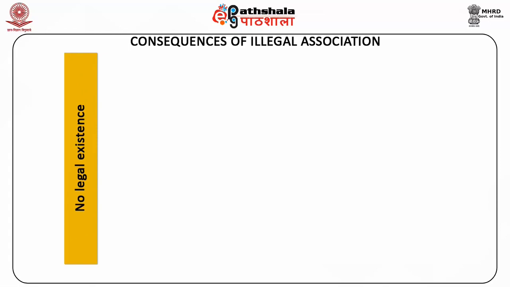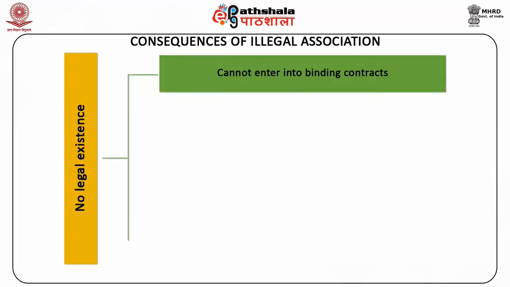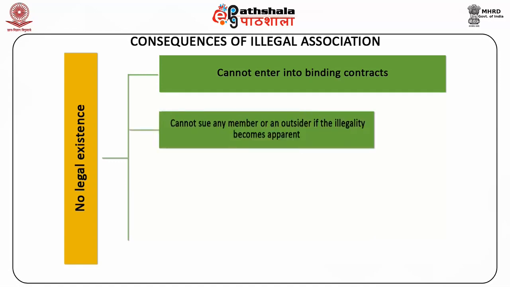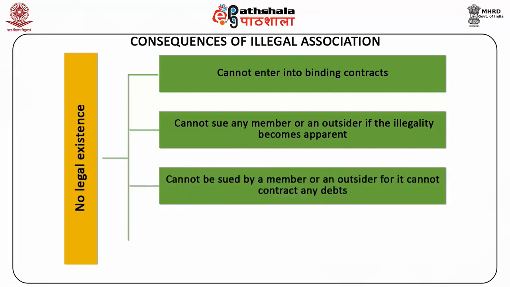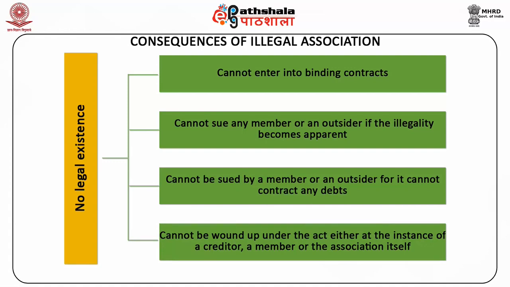The consequence of the illegality of the association partnership is that its members have no remedy against each other for contribution or apportionment in respect of partnership dealings and transactions. An illegal association (a) cannot enter into binding contracts, (b) cannot sue any member or any outsider if the illegality becomes apparent, (c) cannot be sued by a member or any outsider for it cannot contract any debts, (d) cannot be wound up under the Act either at the instance of a creditor, a member, or the association itself.